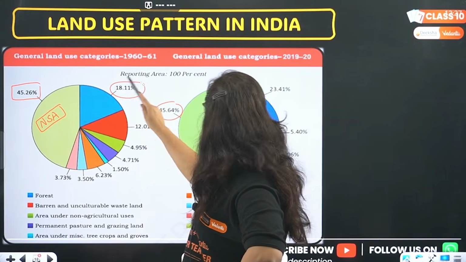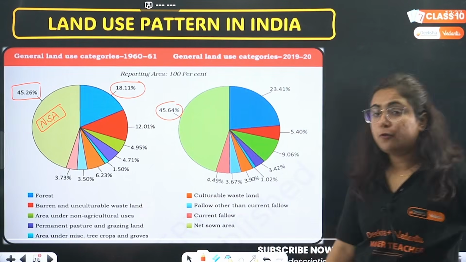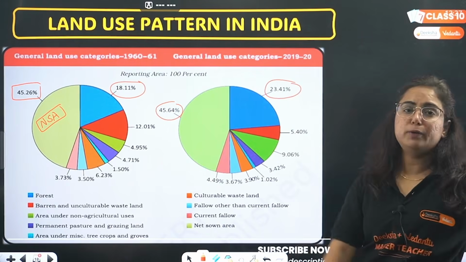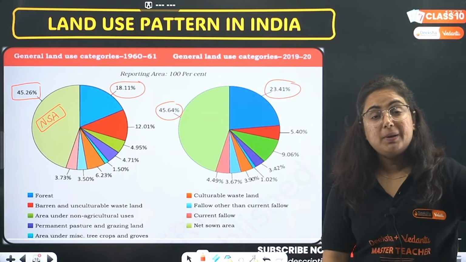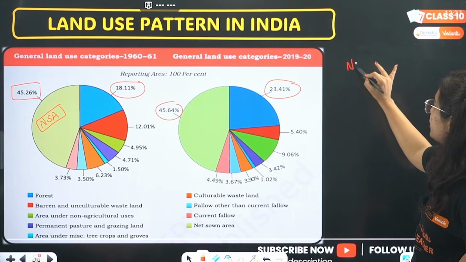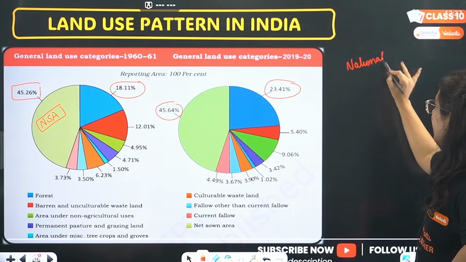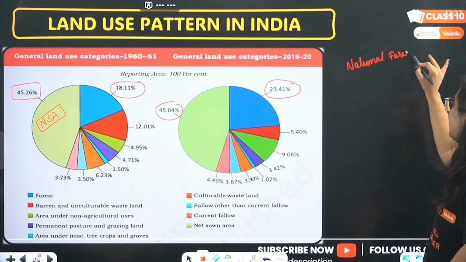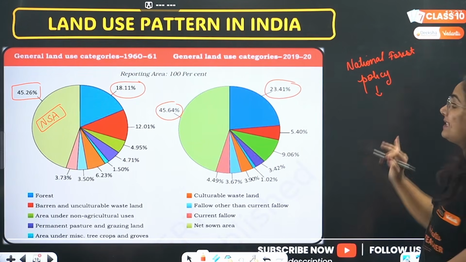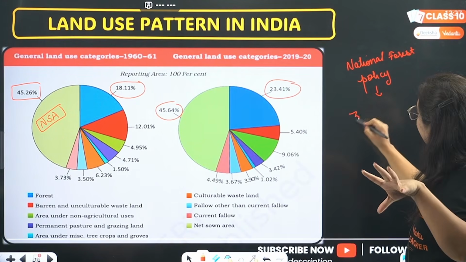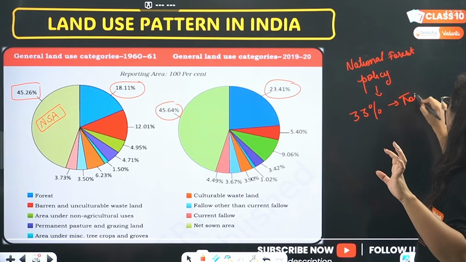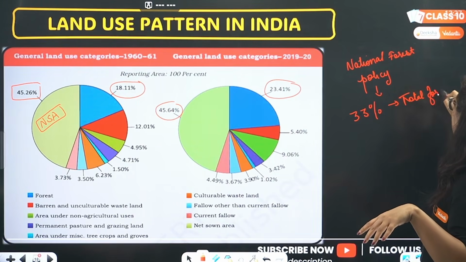Okay, it is 18.11%. Forest used to be 18.11%, increased to 23.41%. That's good. But is it according to the National Forest Policy? No, bhai. The National Forest Policy states that the nation should contain 33% of the total forest area. The nation should contain how much, beta?